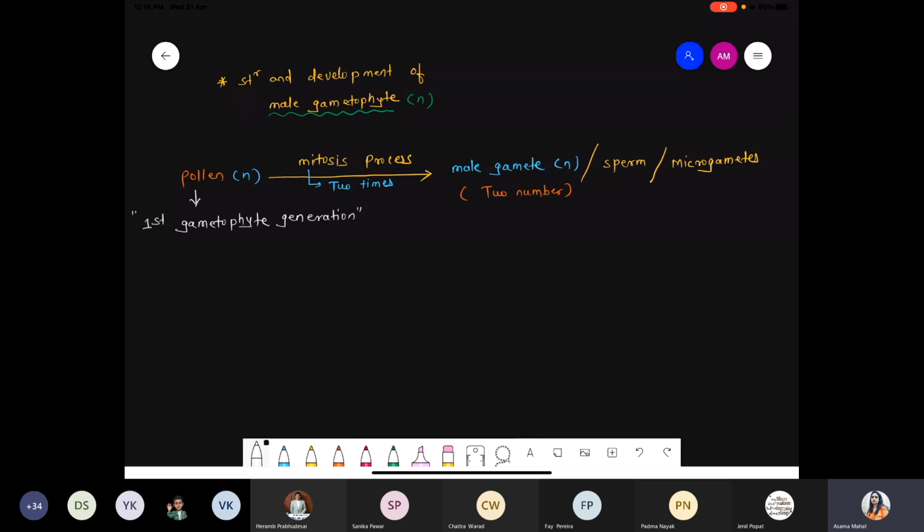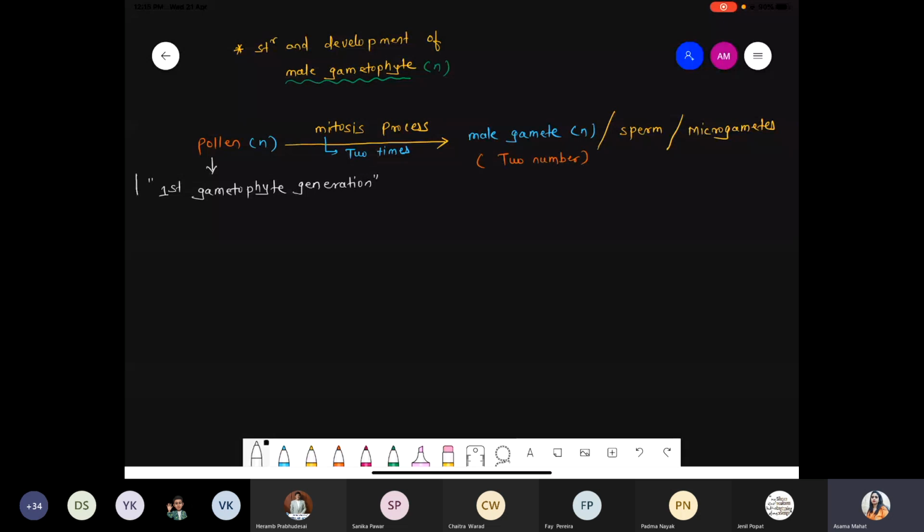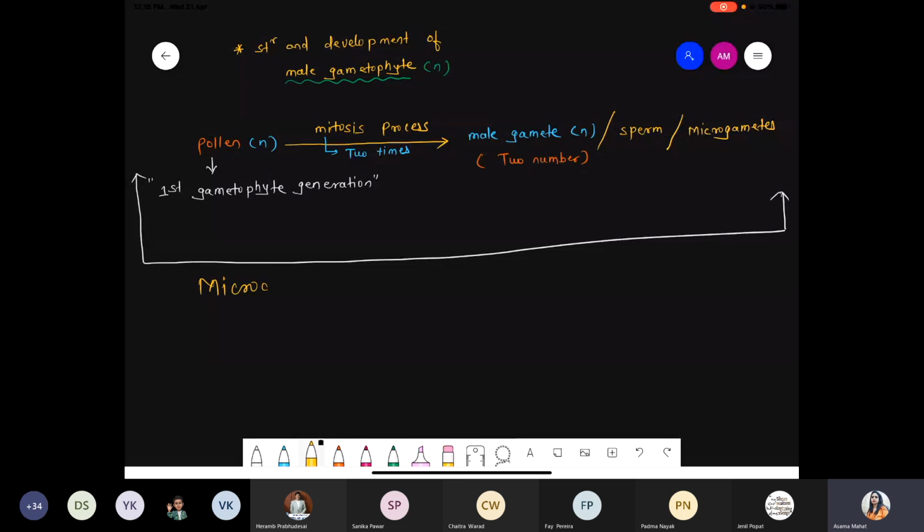And this entire process, from pollen up to the formation of the male gamete, is called microgametogenesis.